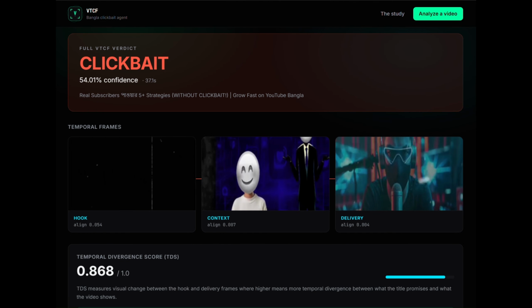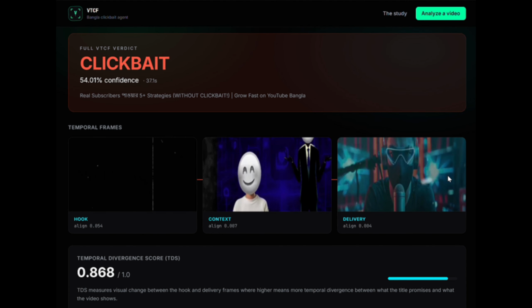While the early hook frame shows strong initial alignment at 0.854, the video quickly diverges during the context and delivery stages, dropping alignment as low as 0.004. This sharp drop triggers a high temporal divergence score of 0.868 out of 1.0, confirming that despite the title's claim of without clickbait, the actual content fails to deliver on the promised premise.